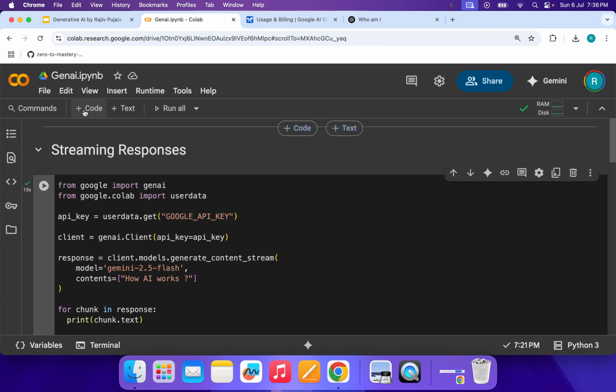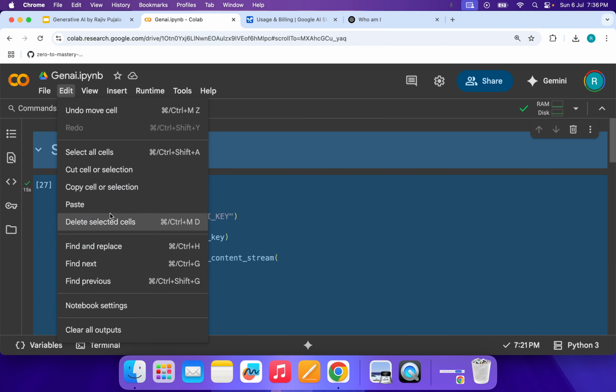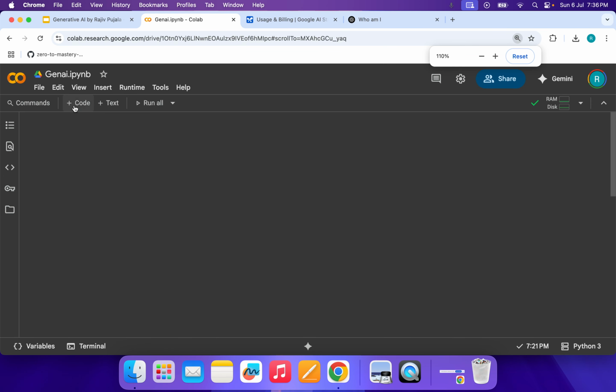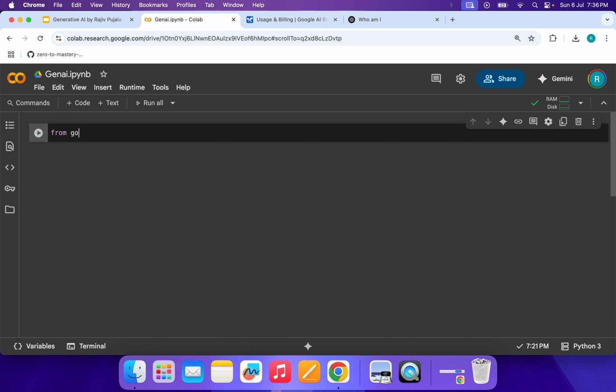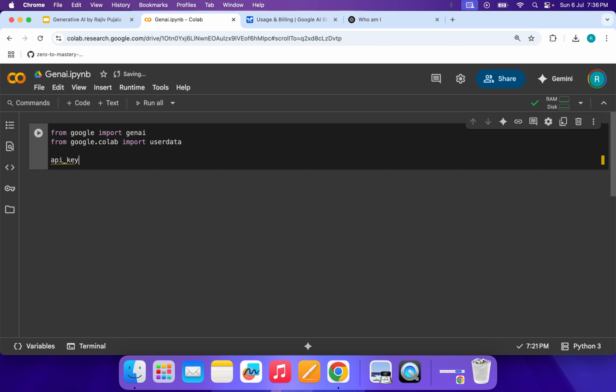Let's jump into Colab, select all cells, delete the cells, and start from the beginning. From google import genai, and from google.colab import userdata. So let's get our API key is equal to userdata.get.